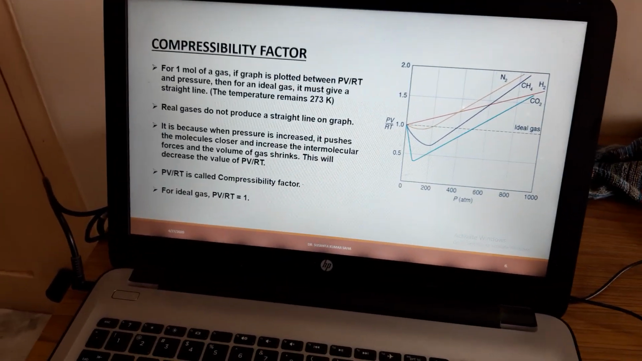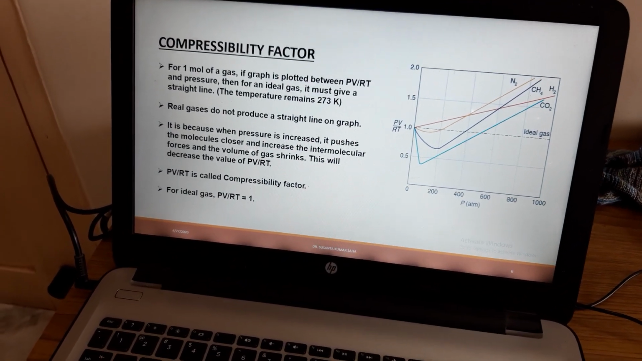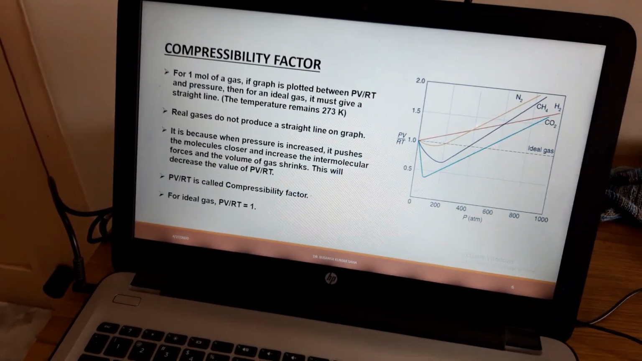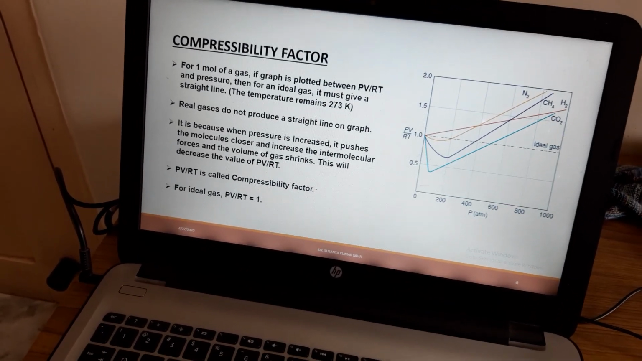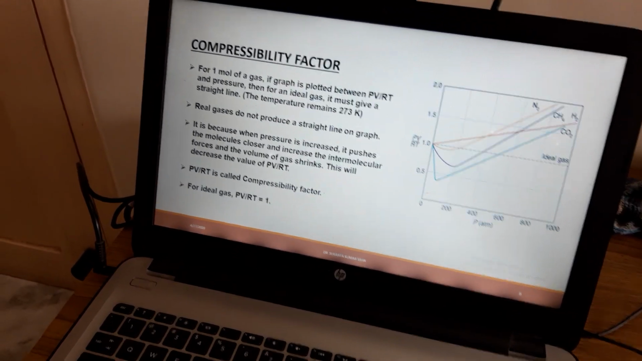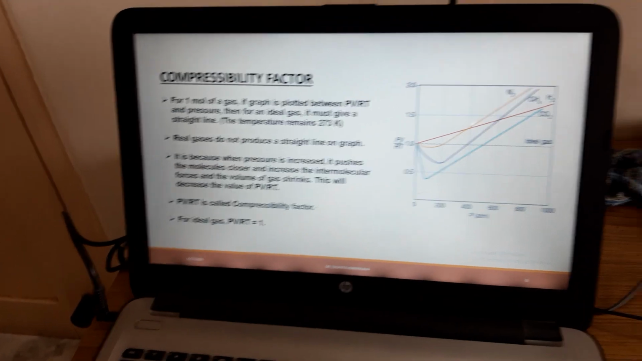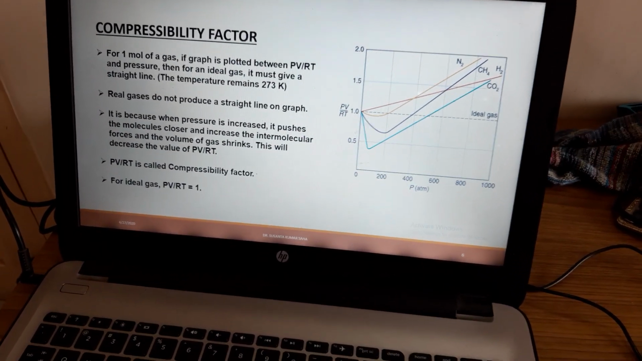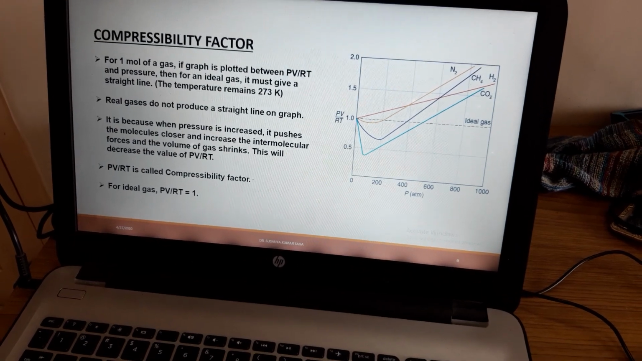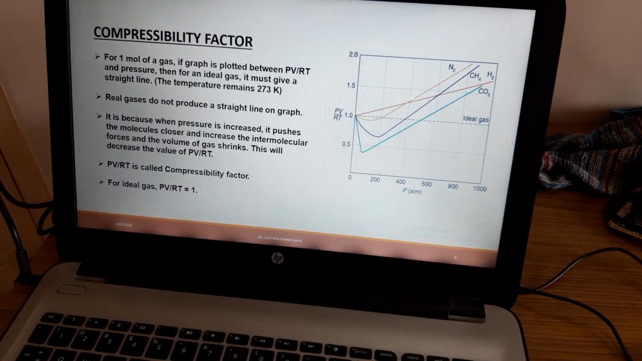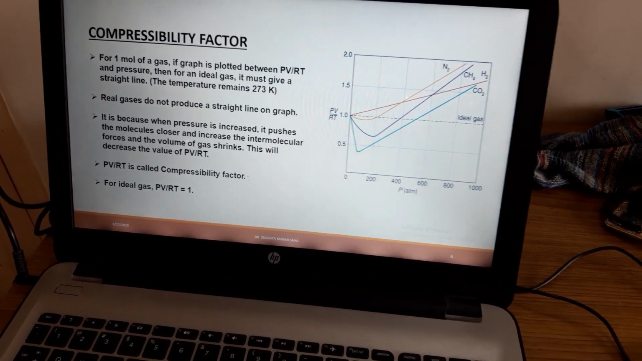But real gases do not produce a straight line on the graph. We can see here for carbon dioxide, hydrogen, methane, nitrogen, we generally do not get the straight line curve. It is because when pressure is increased, it pushes the molecules closer and increases the intermolecular forces, and the volume of gas shrinks.